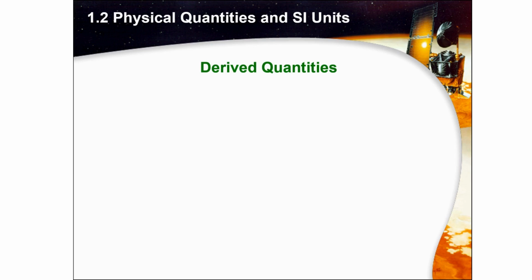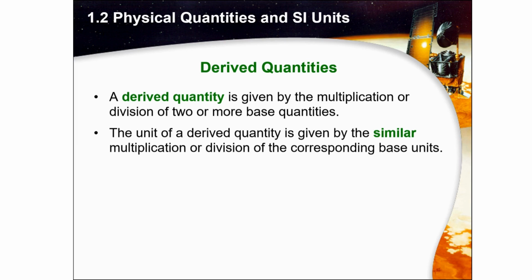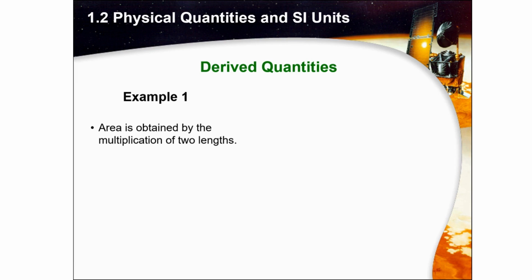Derived quantities. A derived quantity is given by the multiplication or division of two or more base quantities. The unit of a derived quantity is given by the similar multiplication or division of the corresponding base units. See the examples of derived quantities. Example 1: if we want to find the area, we have to multiply two lengths. So area is a derived quantity.